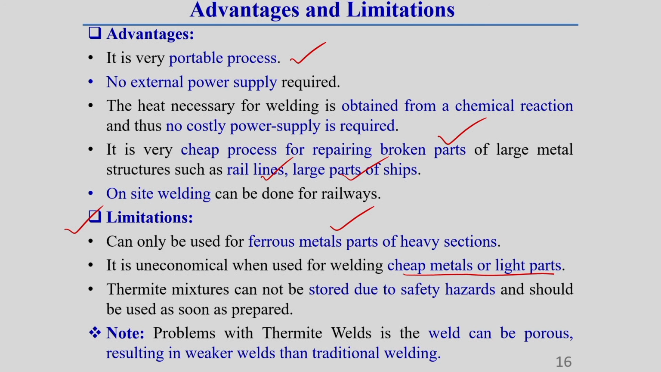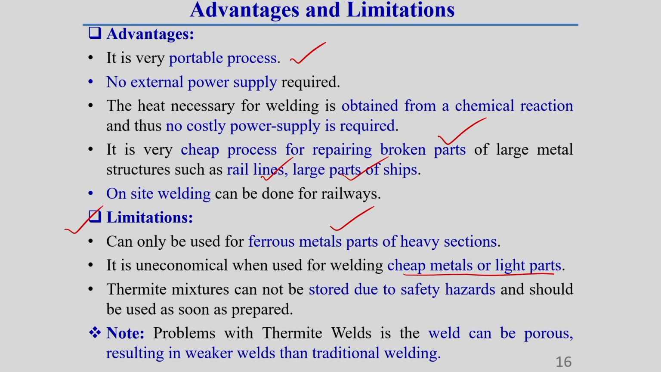Then, thermit mixture cannot be stored for a long time due to its safety hazard, and should be used as soon as it is prepared. You should keep this in mind, because once the thermit mixture, aluminum and iron oxide, is combined together, it cannot be stored for long. So immediately after mixing we should make the ignition and do the welding operation. Okay, you should keep this in mind.